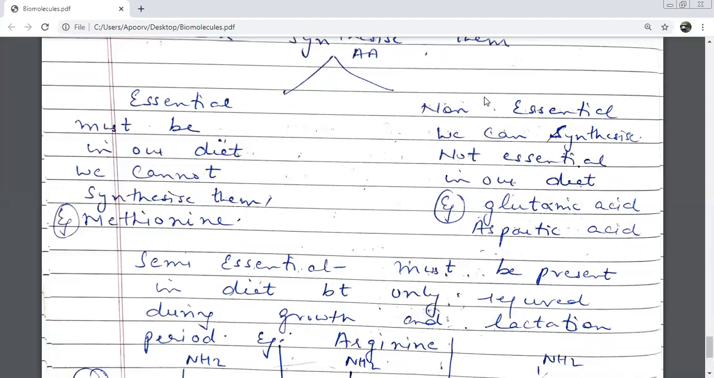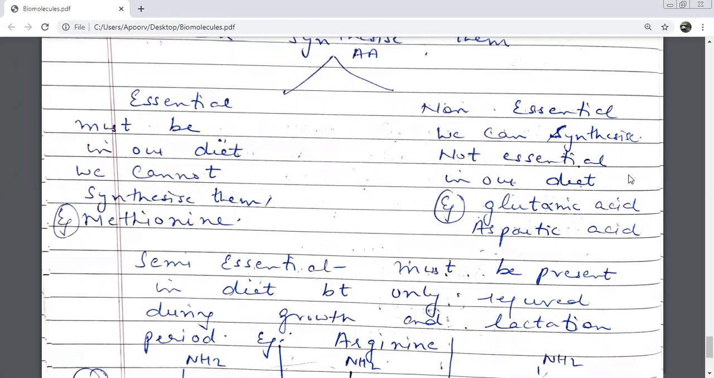That is why this kind of an amino acid is known as which amino acid? Essential amino acid. Very good. And the non-essentials we can synthesize. It's not essential to take them in a diet. For example, glutamic acid, aspartic acid. Our body can prepare on its own. तो बाहर में diet से लेने की there is no requirement.